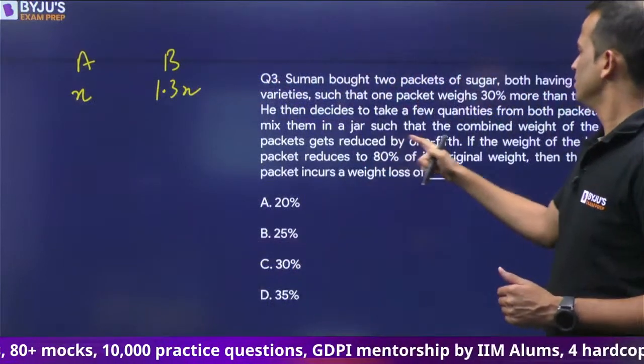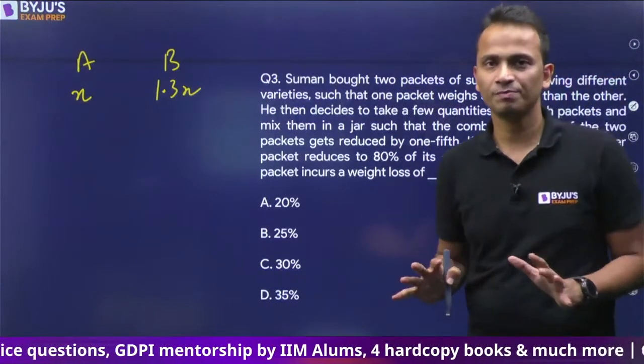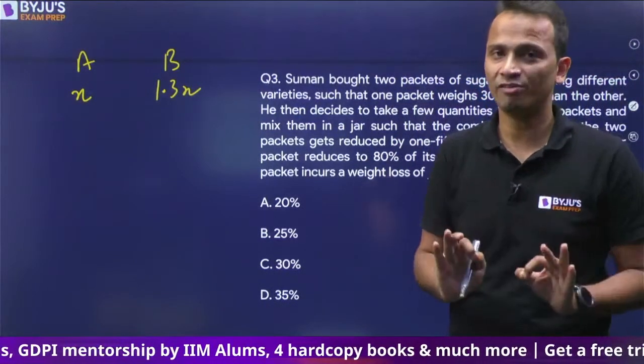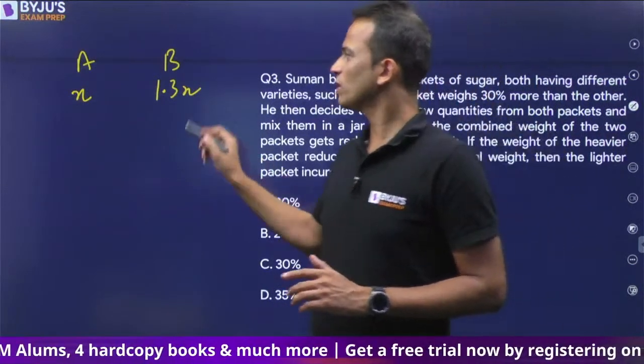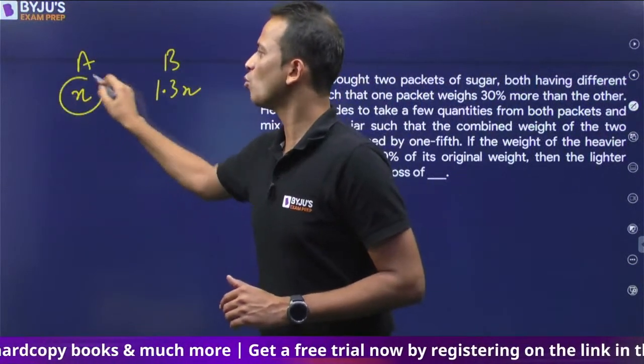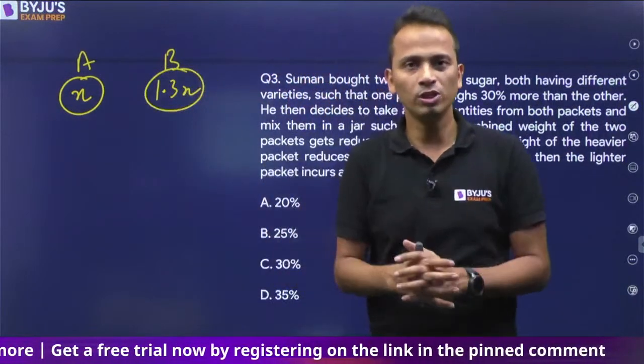Done. Such that the combined weight gets reduced by 1/5. 1/5 is what percentage? 20%. So I took some quantity from here, some quantity from here, and added both these quantities.